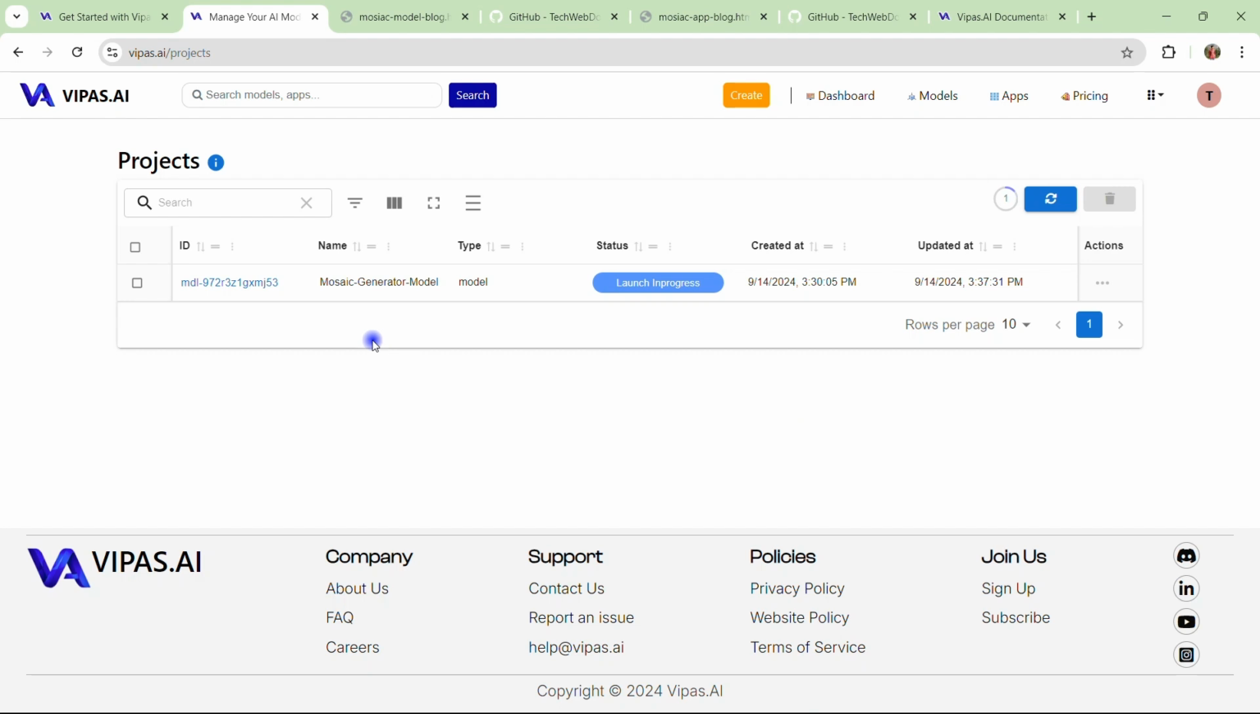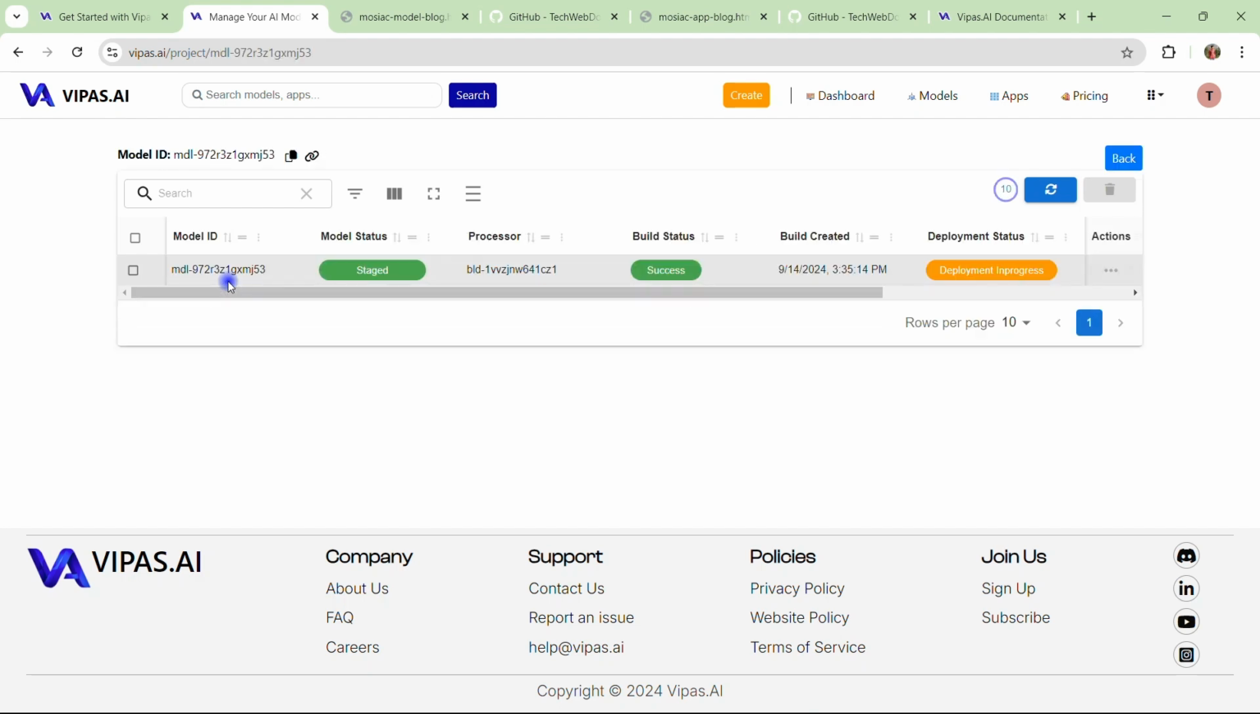If you want to see more details of what is happening behind the scenes, you can just click on this ID. So you will see more detailed updates. For example, model ID is this, model status is staged, build status success, and deployment status is still going on. So let's wait for a couple of seconds and then this deployment status will be updated. Now we can see the status is deployed. It means now we are good to go to create our application.